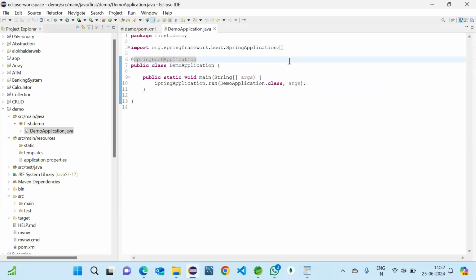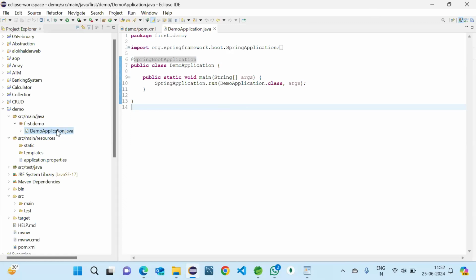Got it? If you are adding two or more, you should comment everything and keep only one controller. That's how the project will work. This is the controller, and we should run this only when we are running. So having a controller is the main point in a Spring Boot application.